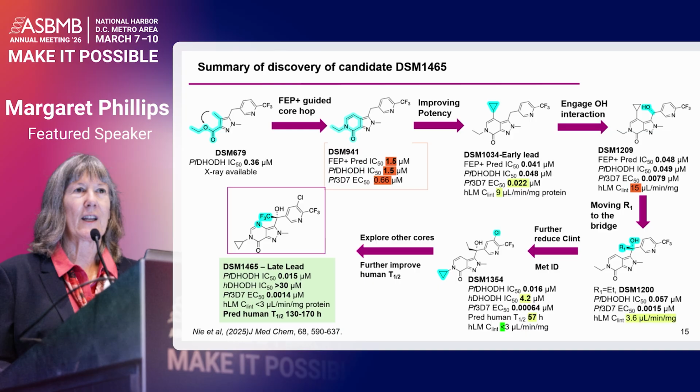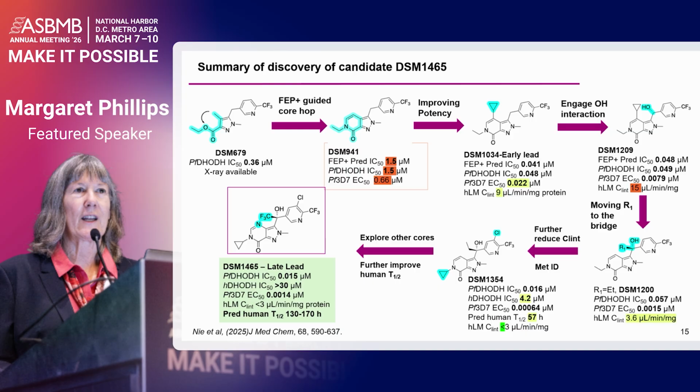And then they decided through the modeling to engage some new backbone interactions with a hydroxyl in the middle that could then form new hydrogen bonding interactions. And this dropped the potency now to under that 10 nanomolar mark. But we were having metabolism issues because probably the hydroxyl itself was vulnerable to metabolism. So we then moved our alkyl group from this C4 position over onto the bridging carbon, and that dropped the potency now down to about a nanomolar and a half in this case, and really improved on the metabolic stability.